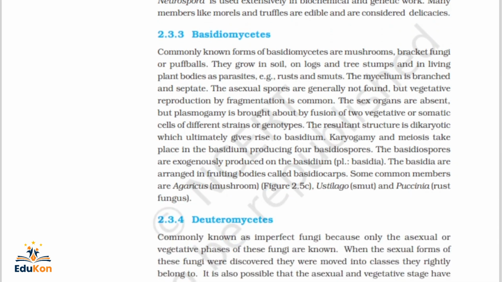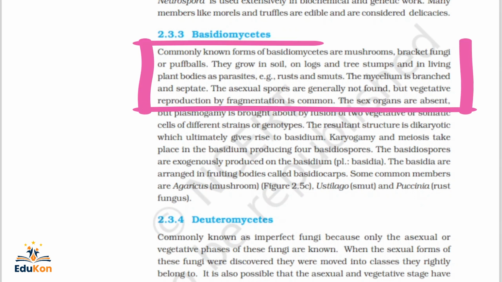Coming to Basidiomycetes. Commonly known forms of Basidiomycetes are mushrooms, bracket fungi, or puffballs. They grow in soil, on logs and tree stumps, and in living plant bodies as parasites, for example rust and smuts. The mycelium is branched and septate.